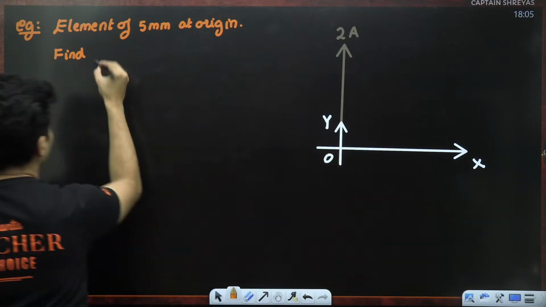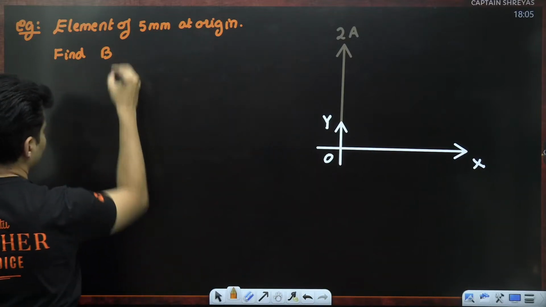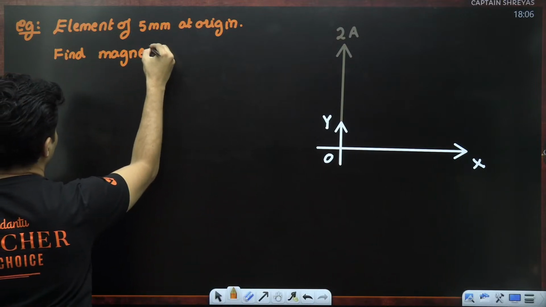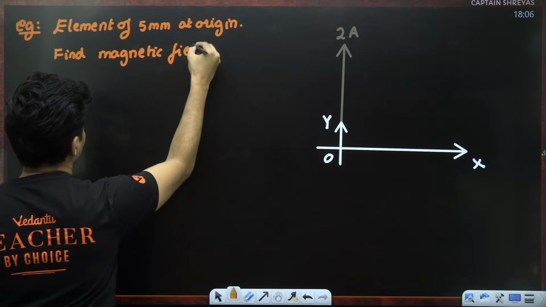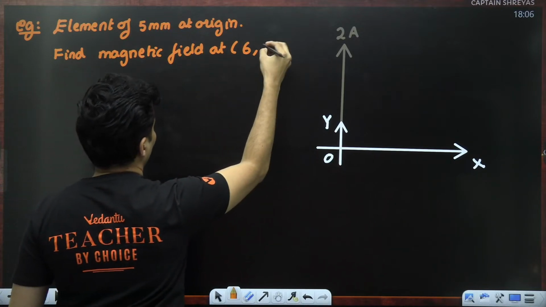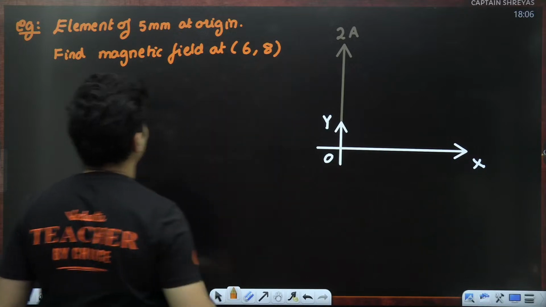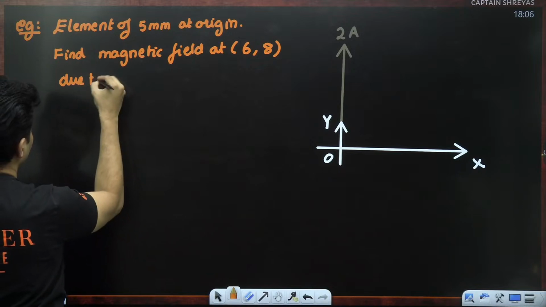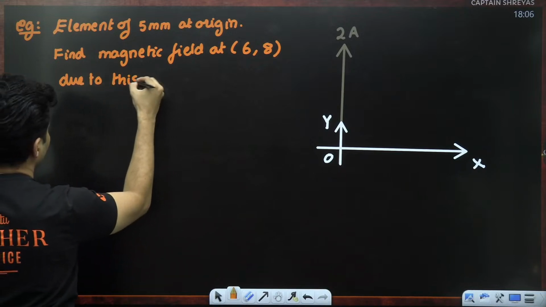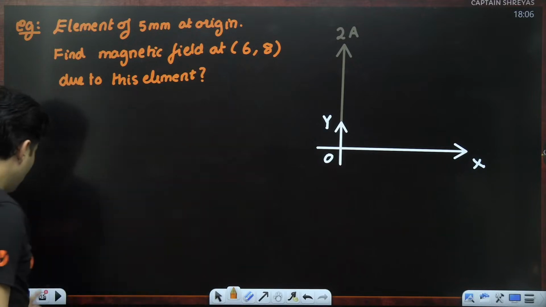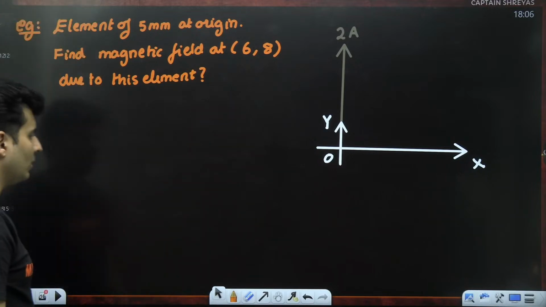The question is: find the magnetic field at (6, 8) due to this element. So it is a direct application of Biot-Savart's law. Let's see how we find it out.